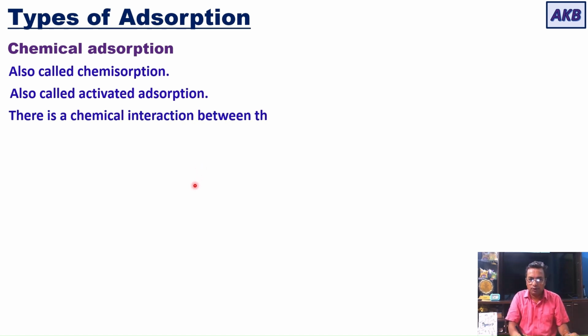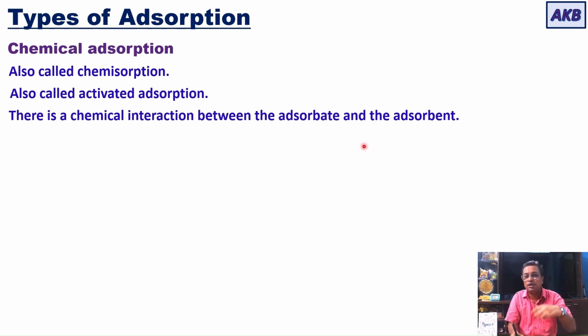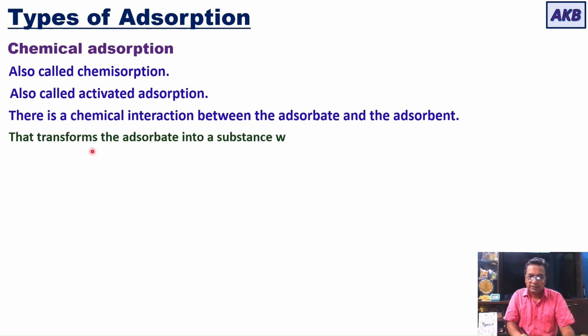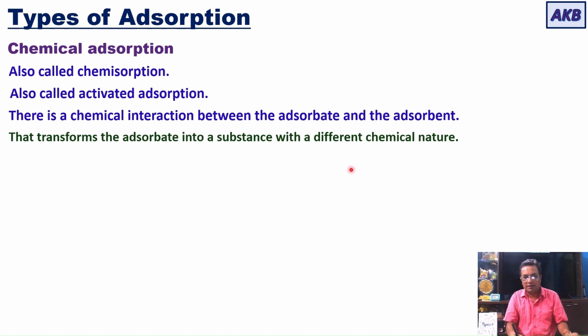And what is the peculiarity of this type of adsorption? There is a chemical interaction between the adsorbate and the adsorbent. There is actual chemical interaction. The adsorbent and the adsorbate actually react chemically in this type of adsorption. So due to this chemical interaction, the adsorbate is transformed into a substance with a different chemical nature.